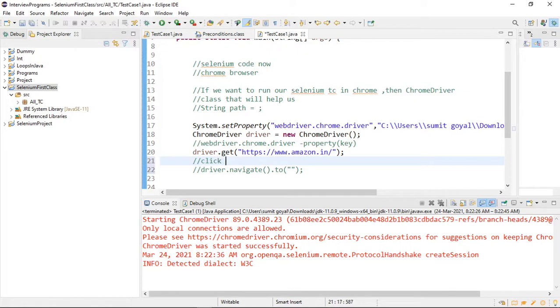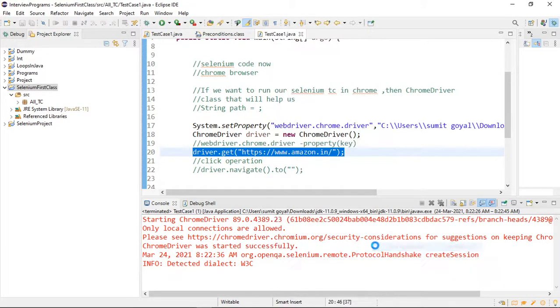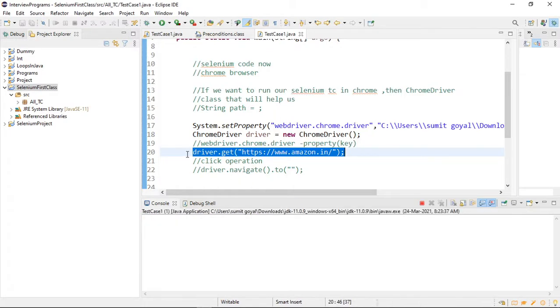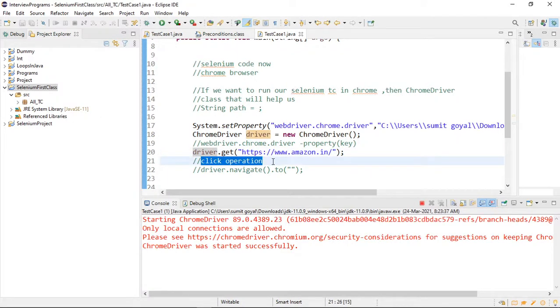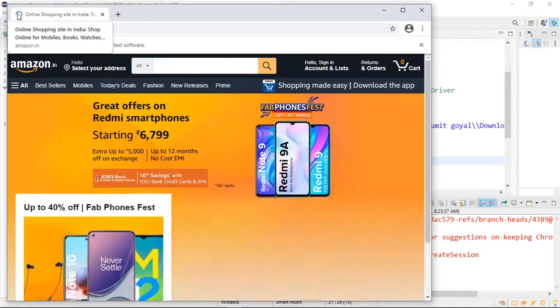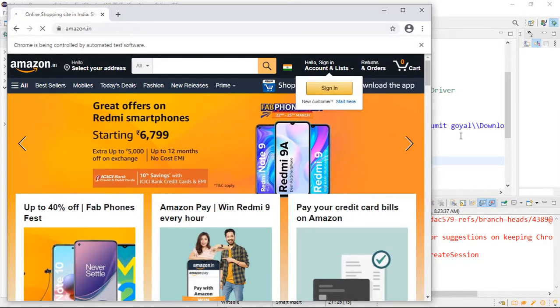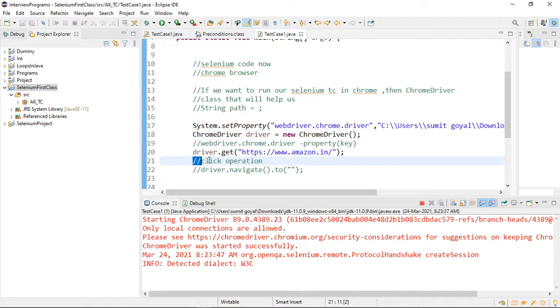If I am using the get method, Selenium will wait until this website loads completely, and only then will it move to the next step. Until this loading completes, Selenium will not perform the click operation or any other operation if I am using the get method.